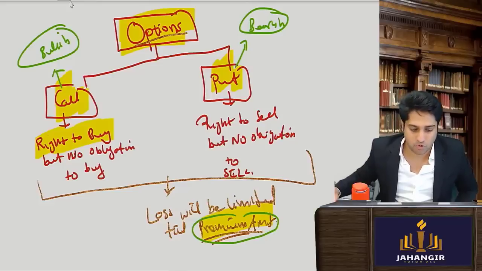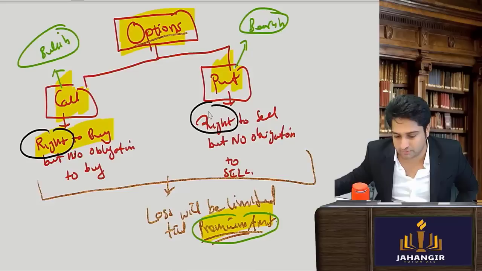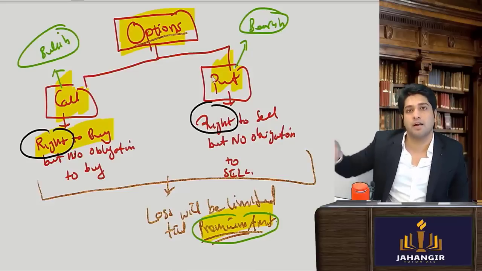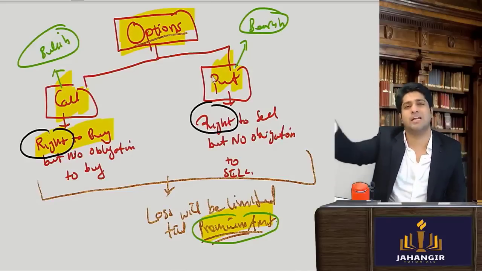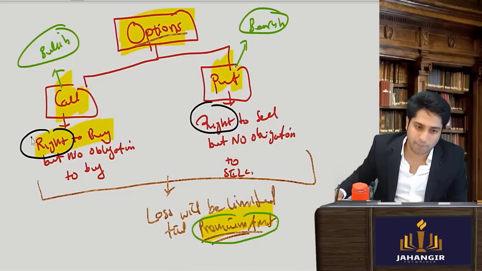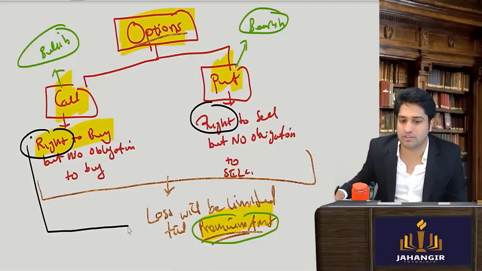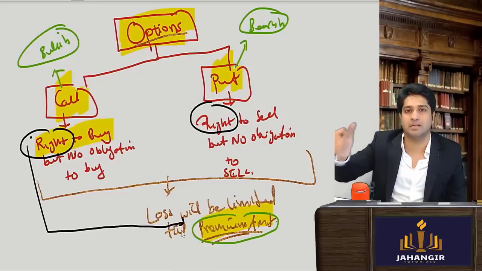Okay, see, understand one thing. You have a right to buy. Here also you have a right to sell. ये right free में आएगा क्या? Anyone will give you a right for free, that if you like it, do, if you don't like, don't do? No. You're paying premium for this right. To get this power, you are paying the premium amount.